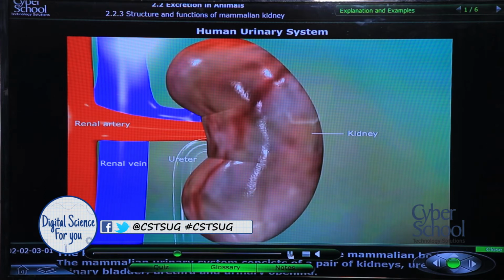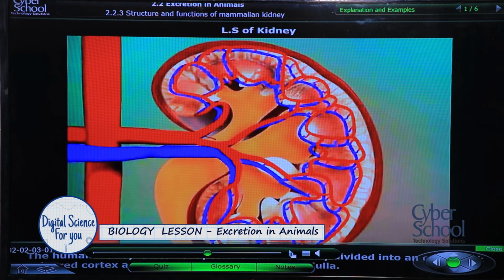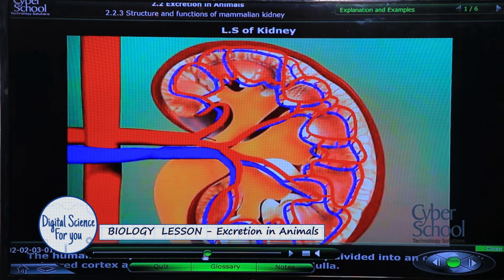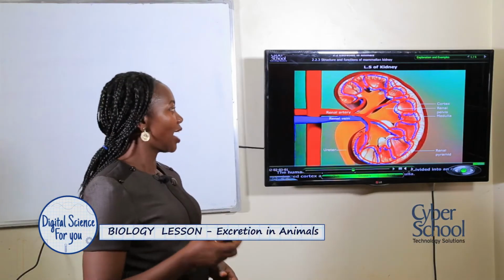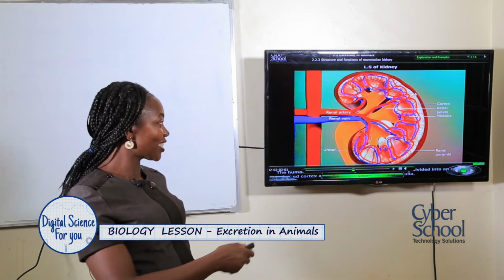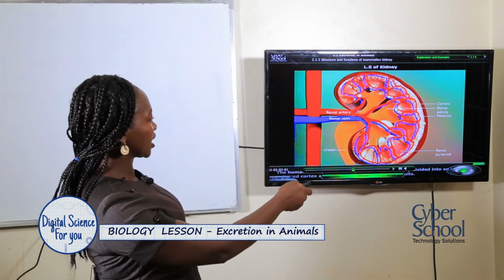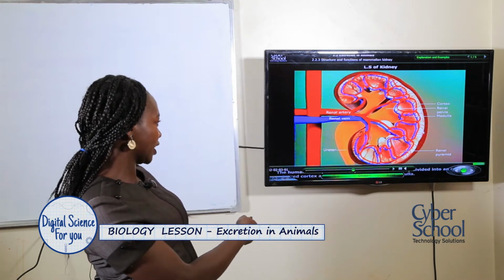The kidney, we said, is red-brown in color and its shape is like that of a bean. Looking at the kidney closely, a longitudinal section through it reveals that the kidney has three main layers. And here we go with our digital science, we can clearly see the layers. There's this outermost layer which is deeper red, and that is the cortex.